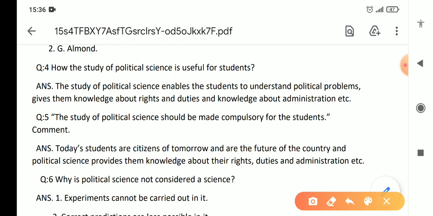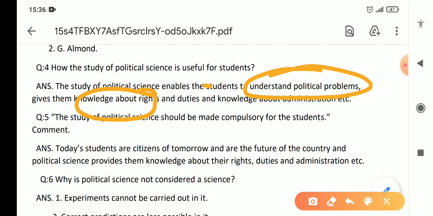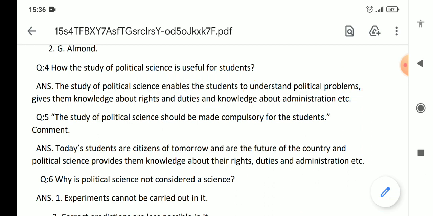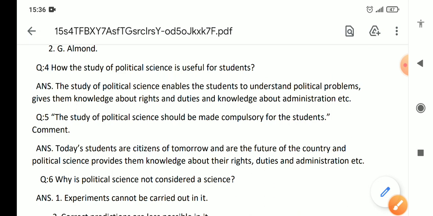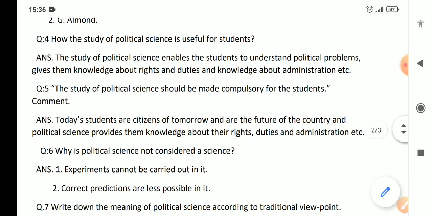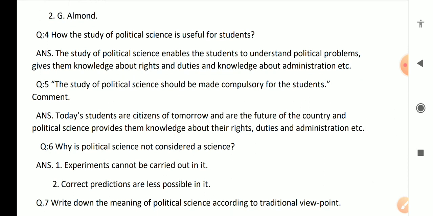First of all, it helps students to understand political problems. It gives them knowledge about their rights. Second point, it gives them knowledge about their duties. Third point, it helps them to understand the administration. It also helps them to understand the situation, the scenario, nationally and internationally. So political science is very important. You can write all these in different points.